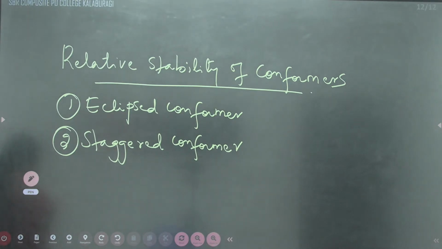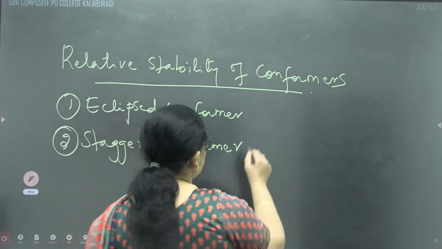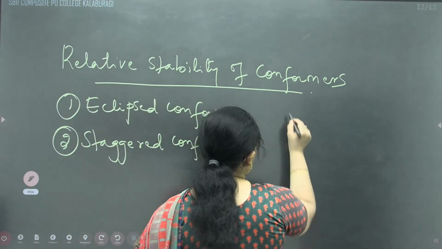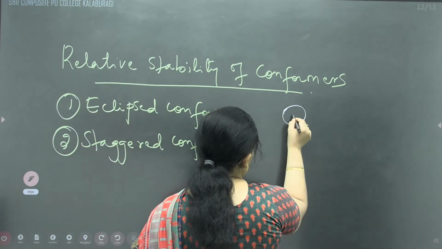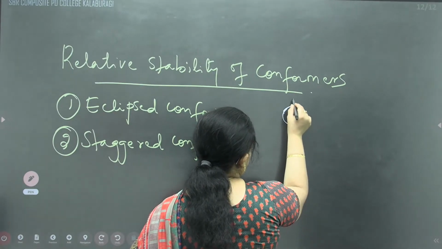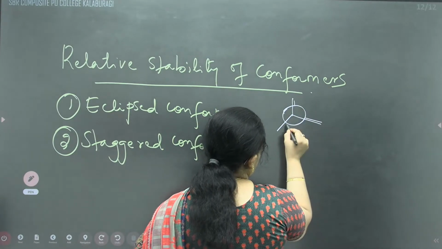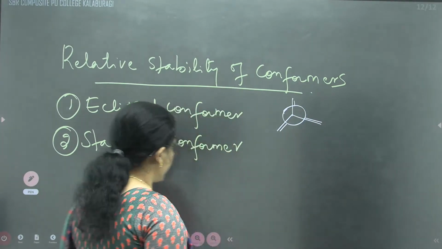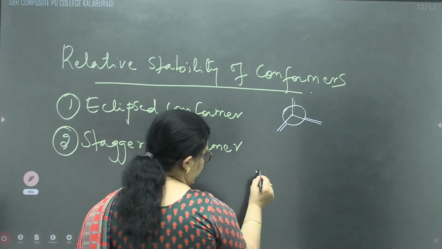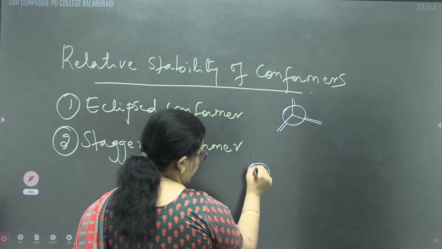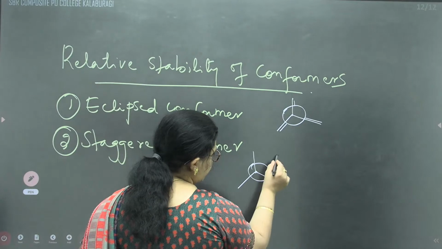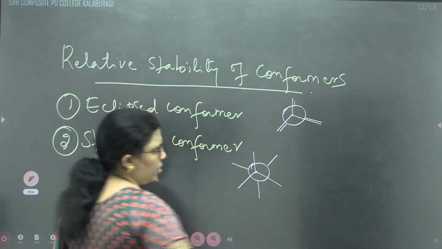In the case of the staggered or eclipsed conformation, if we consider the repulsion in the electron cloud, in the eclipsed conformer they are very close to each other, as we said just now. Whereas in the staggered conformation, they are far away from each other. All these are hydrogen.